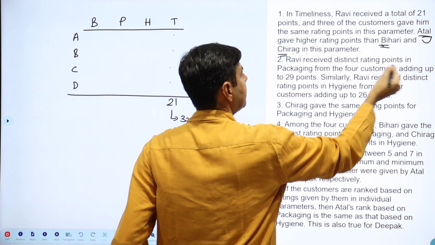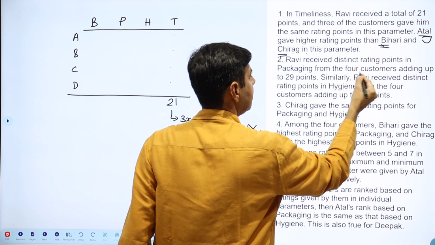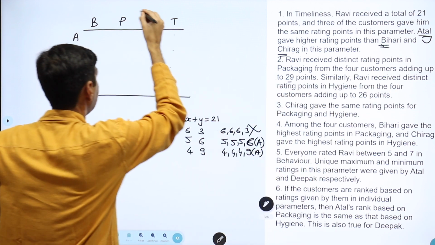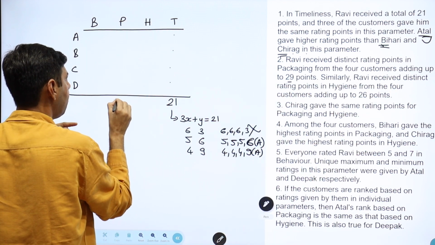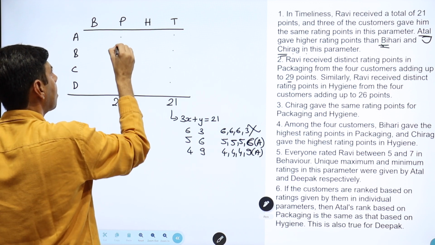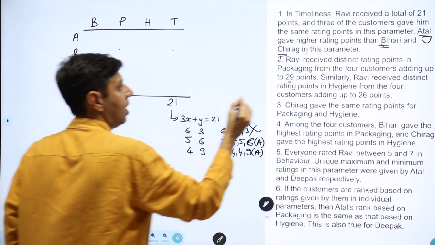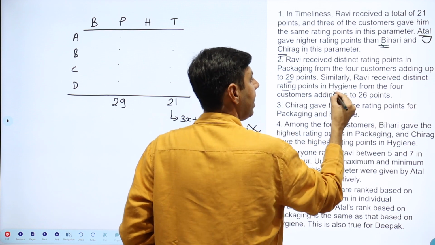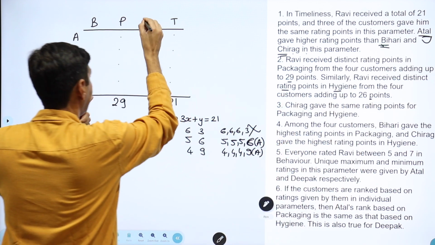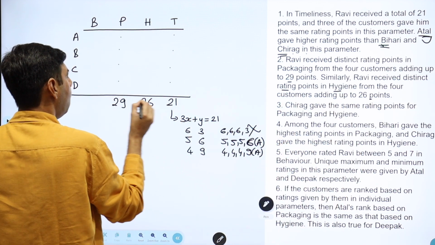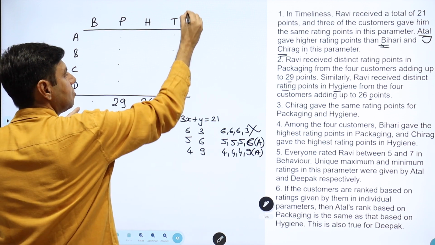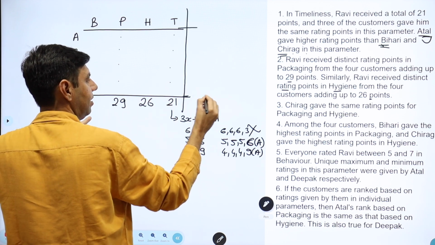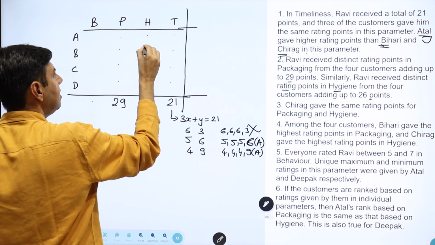Ravi received distinct ratings in packaging from the 4 customers, adding to 29. Packaging 29, all 4 are distinct values. Similarly, Ravi received distinct ratings in hygiene, adding up to 26. Now these are all distinct values.